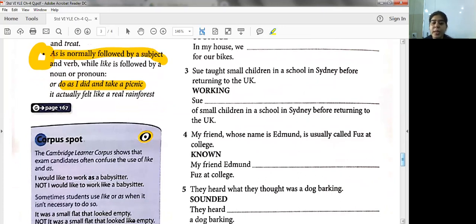Third, Sue taught small children in a school in Sydney before returning to the UK. So, Sue dash of small children in a school in Sydney before returning to the UK. So, the answer is Sue was working as a teacher. She taught small children. So, it means she's a teacher. So, Sue was working as a teacher. As a teacher.